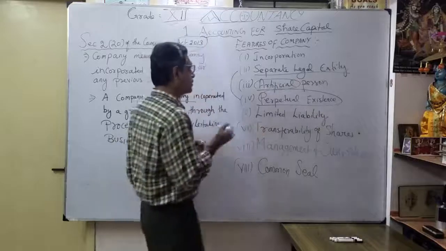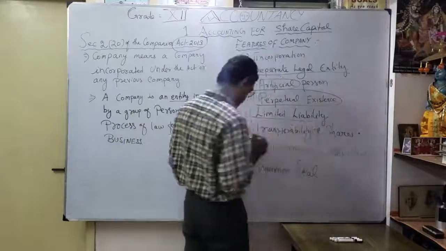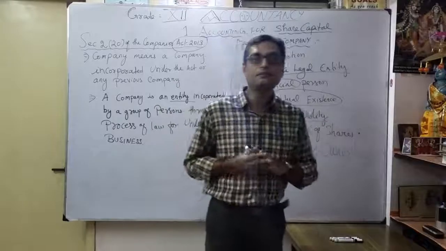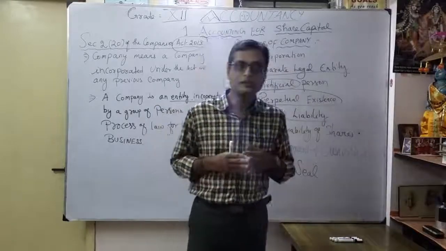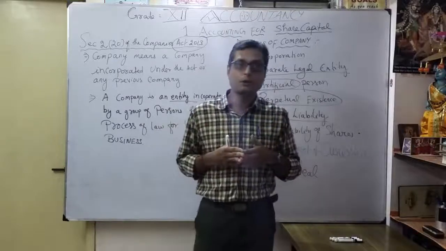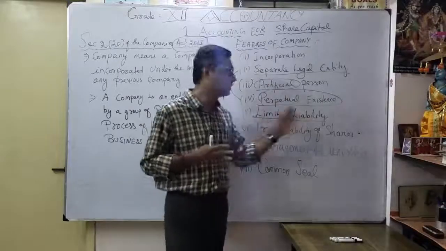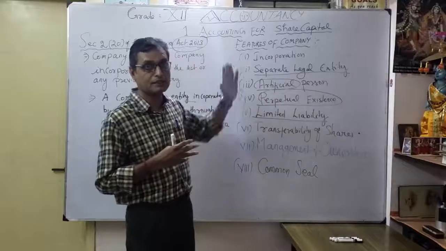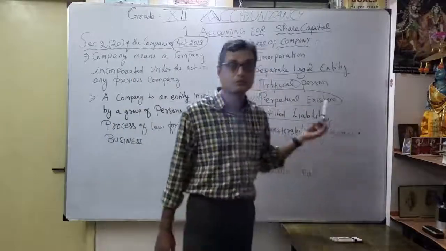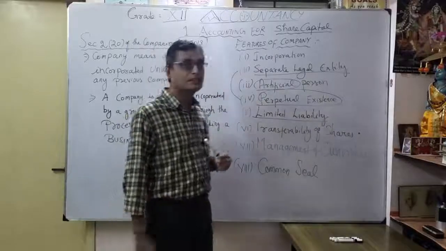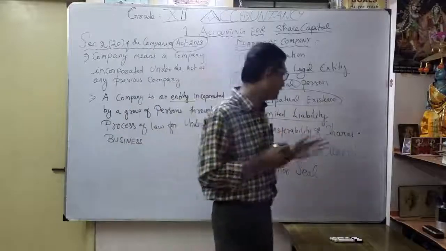Then, very important, limited liability. For example, in a partnership, liability is unlimited: if anything happens, a partner may have to pay from his private properties also. But under a company, there is only limited liability. That is a very important point. Thereafter, transferability of shares, which we will discuss later on. Here, what are shares?